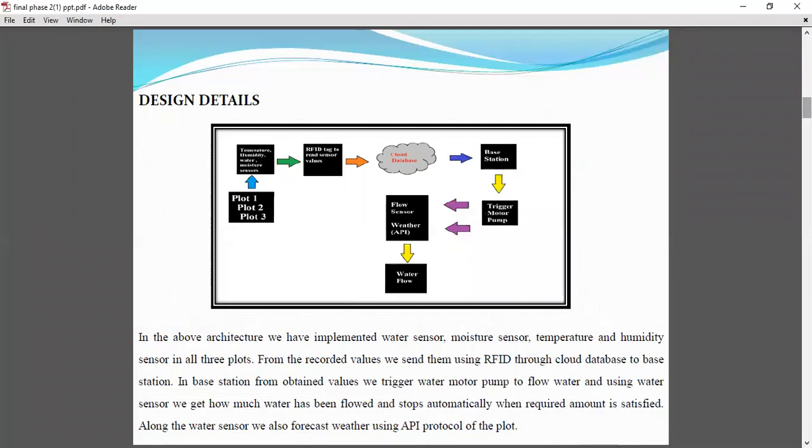Coming to design details, in the above architecture, we have divided a piece of land into 3 plots, and we have deployed water sensor, moisture sensor, temperature and humidity sensors in all 3 plots. The recorded values are sent to the base station using RFID through a cloud database. In the base station, we trigger the water motor to pump water using the sensor values. Using the water sensor, we get to know how much quantity of water has flown through it. And along with measuring water, we also forecast weather using an API protocol.